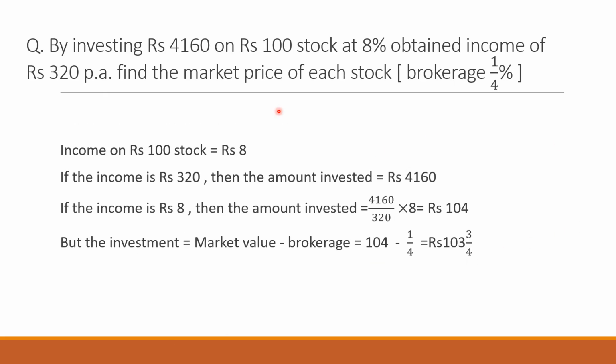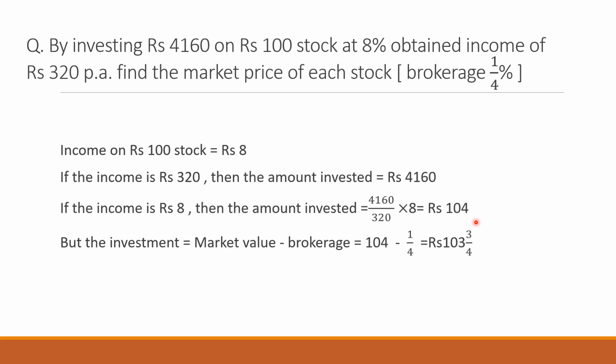Next question. By investing 4160 on rupees 100 stock at 8%, he obtained an income of 320 per annum. Find the market price of each stock. Brokerage is 1 upon 4. So now here the question comes of the income. Income on 100 stock is 8. Now he is obtaining the income 320. If the income is 320, then the amount invested is 4160, clearly given in the question. If the income is 8, then the amount invested is 4160 upon 320 into 8, which is equal to 104.